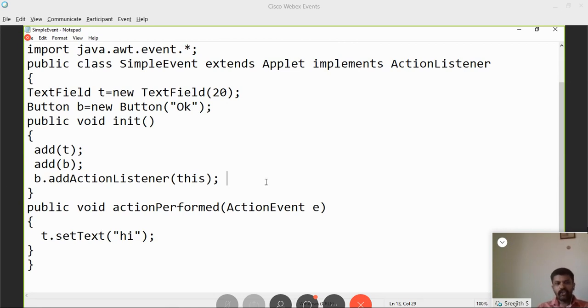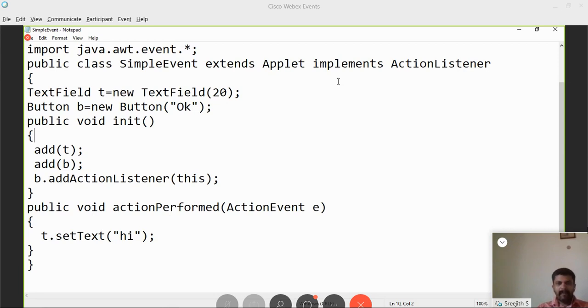Now we should know about the methods inside ActionListener. What are the methods available inside ActionListener? Fortunately, this interface contains only one method, void actionPerformed.